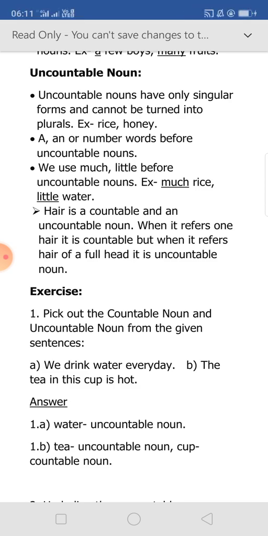And one thing is necessary to say here: hair is considered as a countable noun or an uncountable noun. When hair refers to one hair, it is countable. But when it refers to the hair of a full head, it is an uncountable noun.